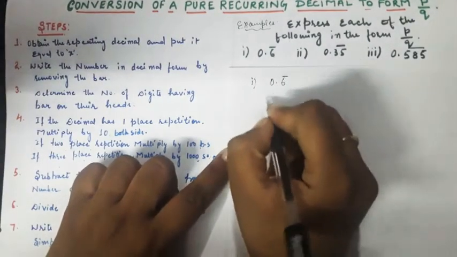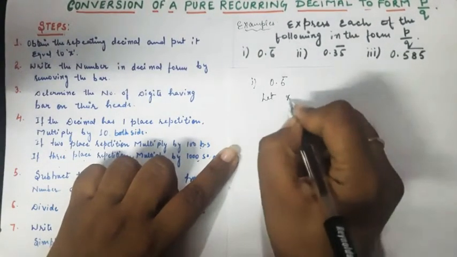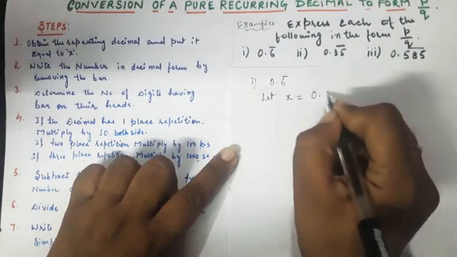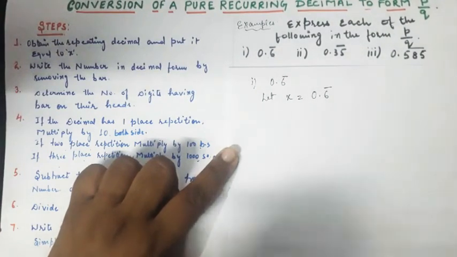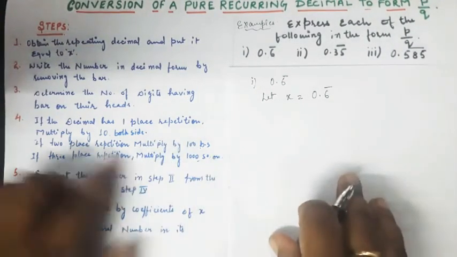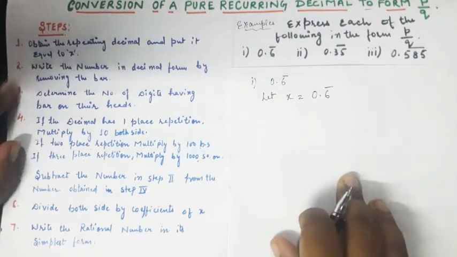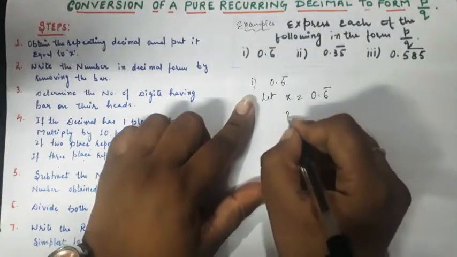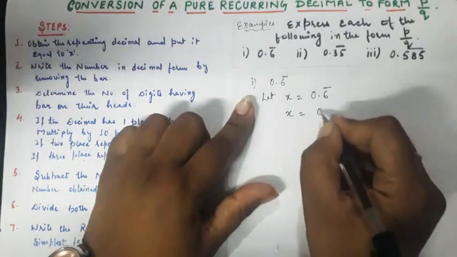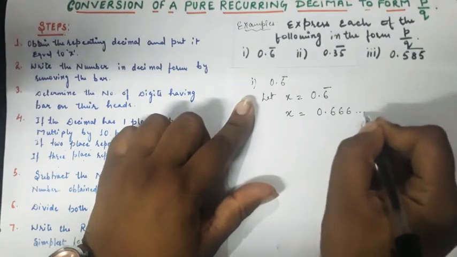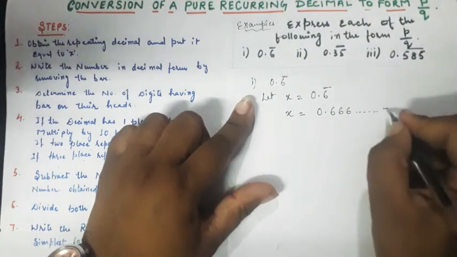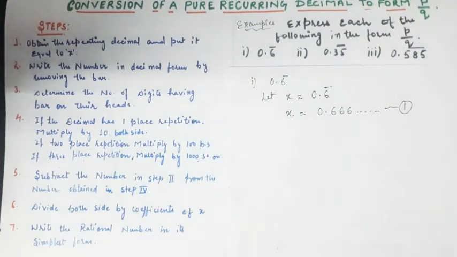So I'll write, let x equal 0.6 bar. The second step is to write the number in decimal form by removing the bar, that is 0.666 and so on. You can take it as equation number 1.